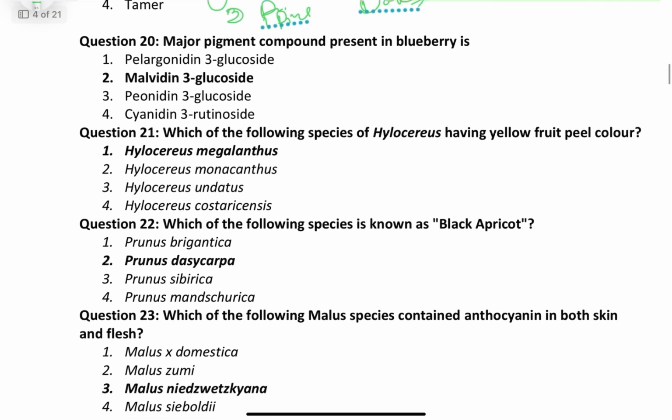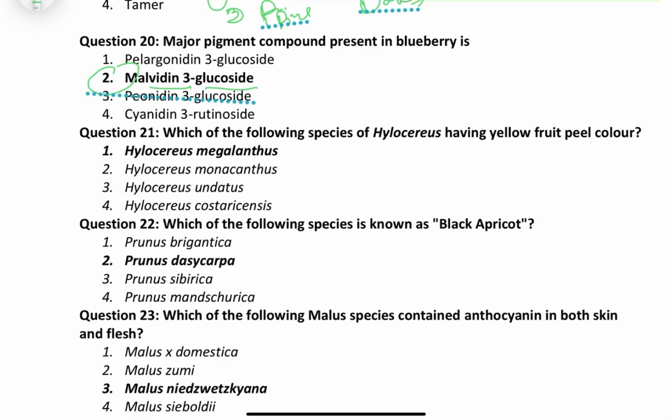Coming to the next question: the major pigment compound present in blueberry is malvidin 3-glucoside. It's a very important anthocyanin. Which of the following species of Hylocereus has yellow fruit peel color?